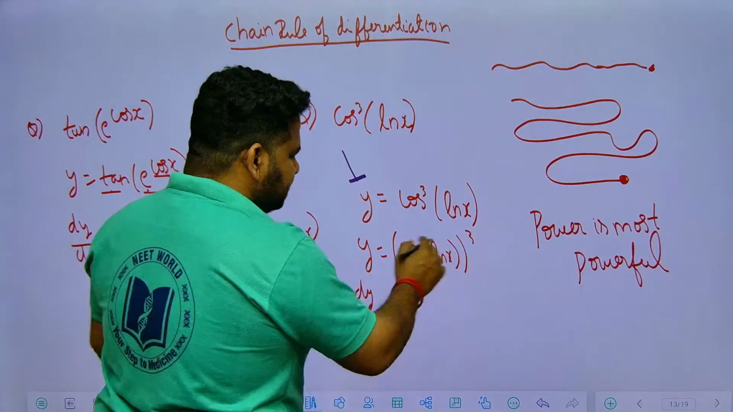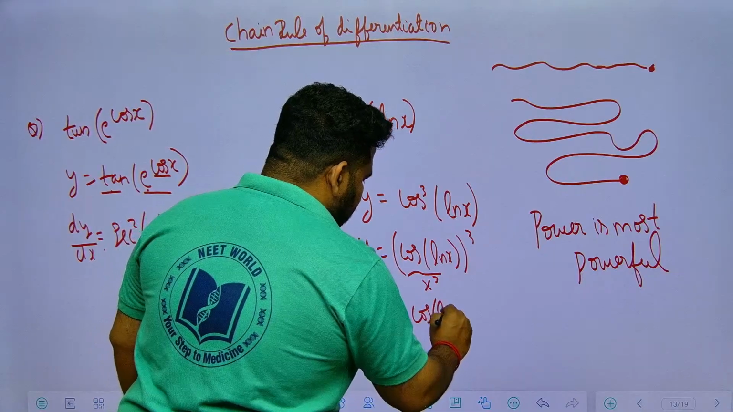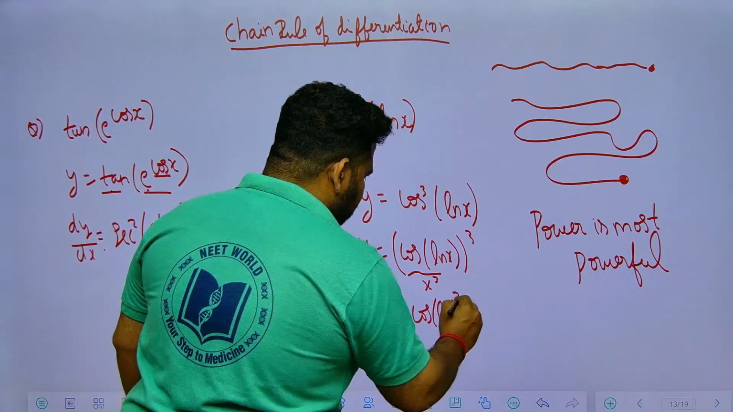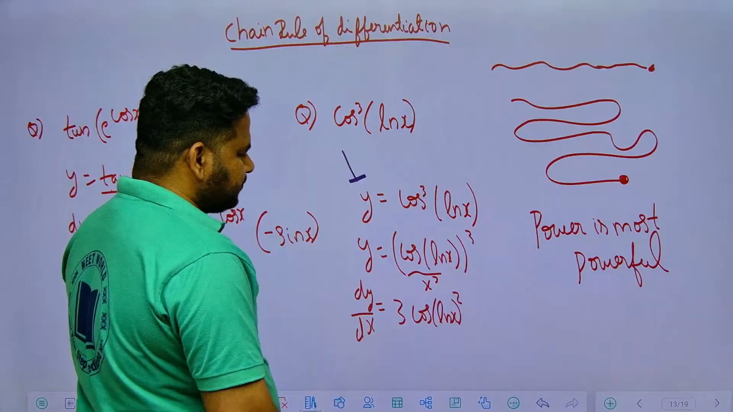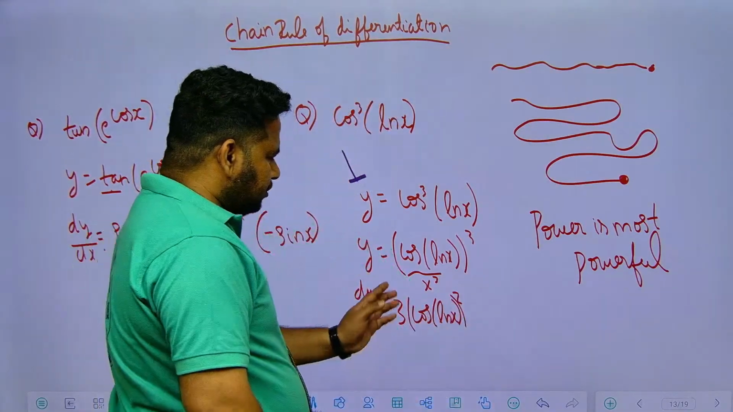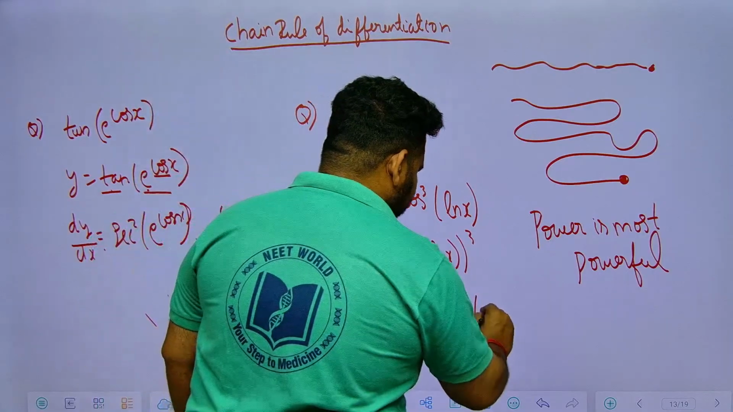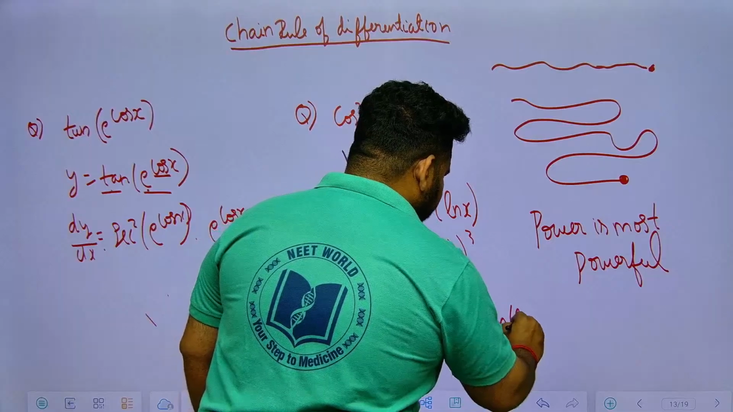3x square. So same way I can write this as what? 3 into cos ln x whole square, cos ln x whole square. So cos ln x whole square you will have. Now going from outside to inside, derivative of cos is what? Minus sin. So minus sin ln x.